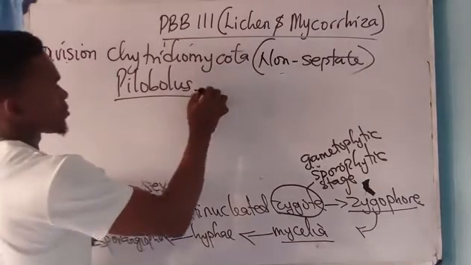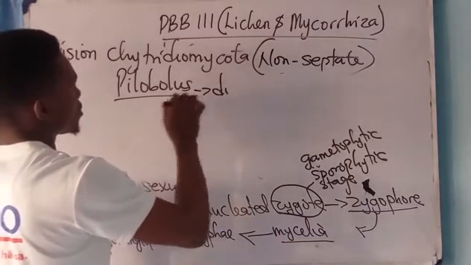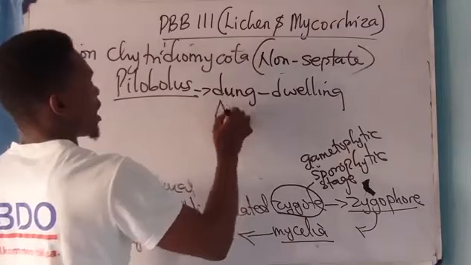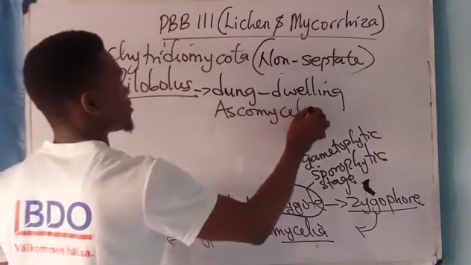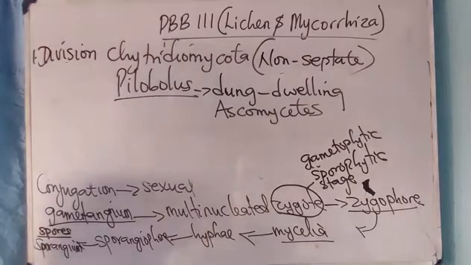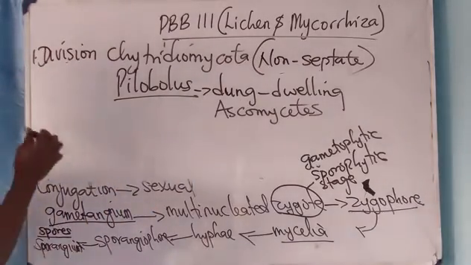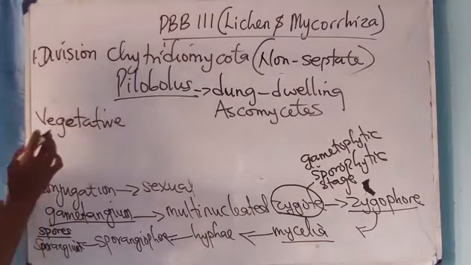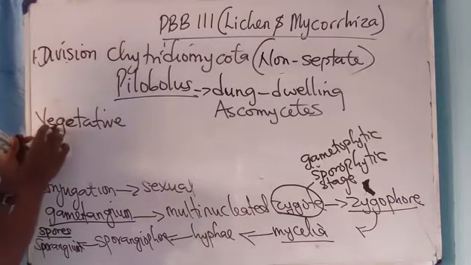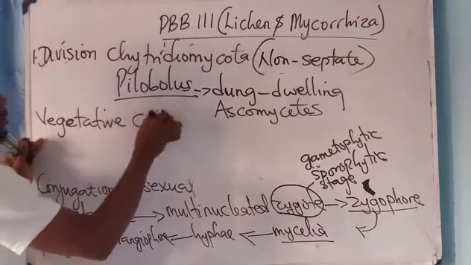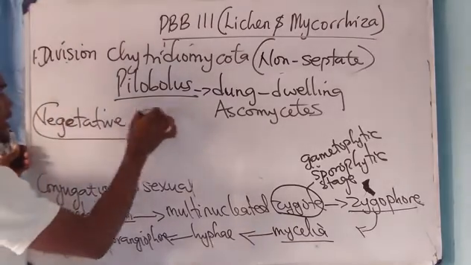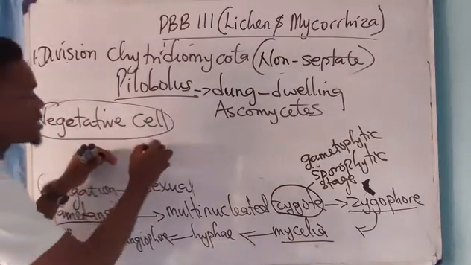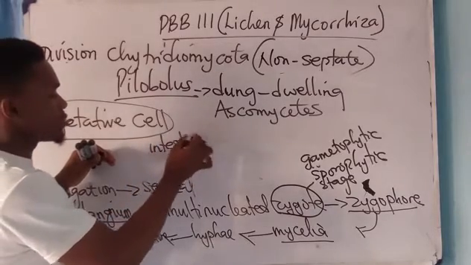Pilobolus is a dung dwelling ascomycete, meaning that when you have spores present in vegetative cells, once an animal swallows or eats this cell, the spores present begin to germinate in the intestine of the animal.